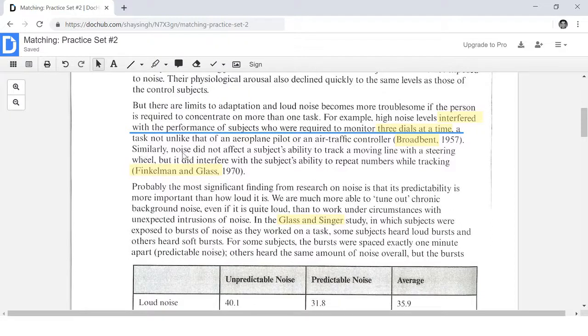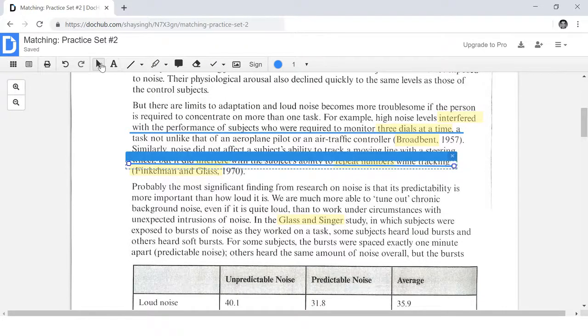It says, similarly, noise did not affect the subject's ability to track a moving line with the steering wheel, but it did interfere with the subject's ability to repeat numbers. All right, so here it talks about how noise interferes with the subject's ability to repeat numbers. To repeat numbers, noise interferes. Okay, so that right there is our matching sentence for one of the other questions.